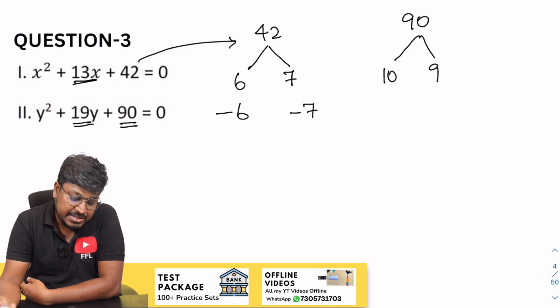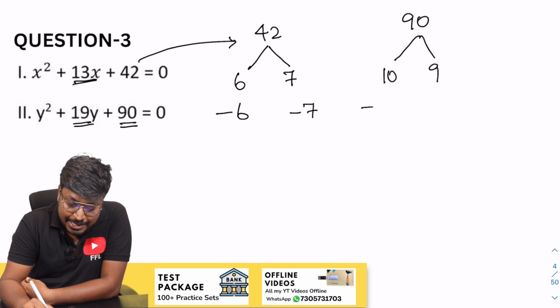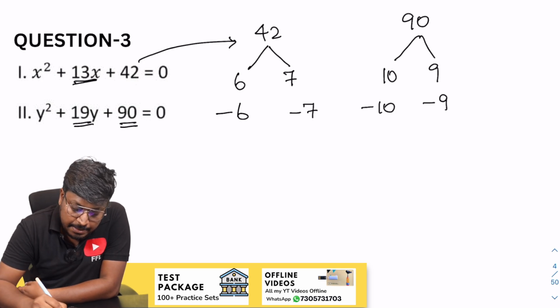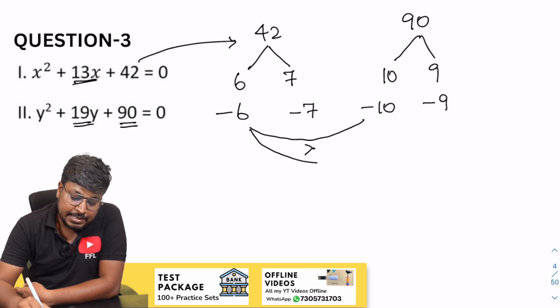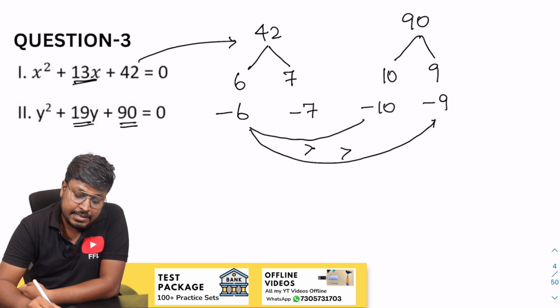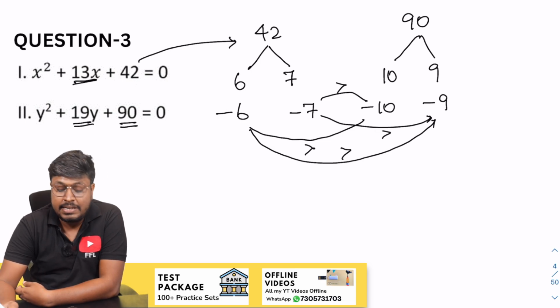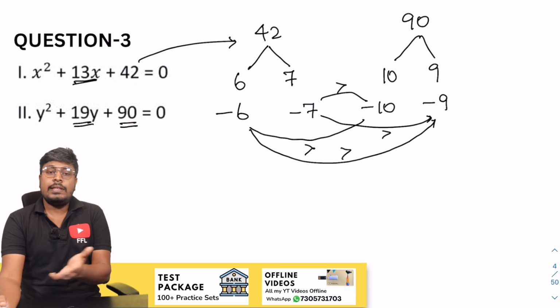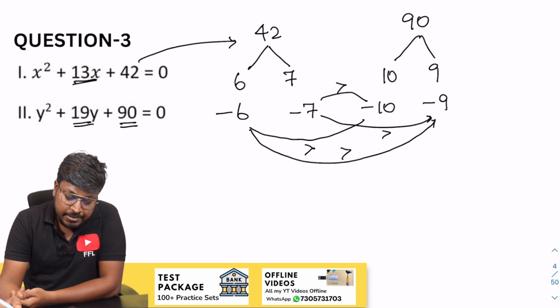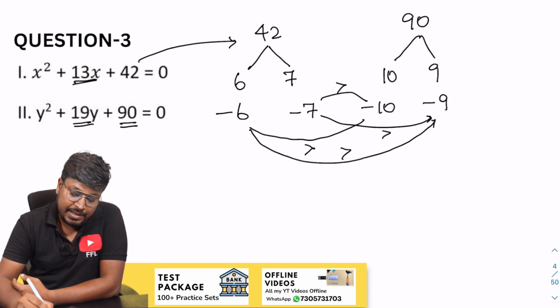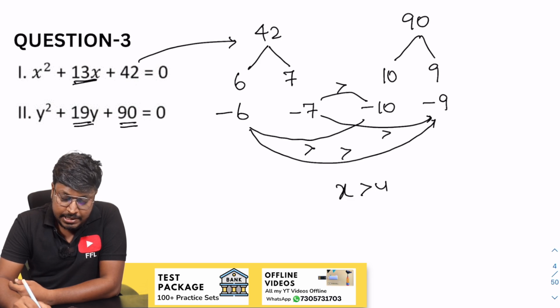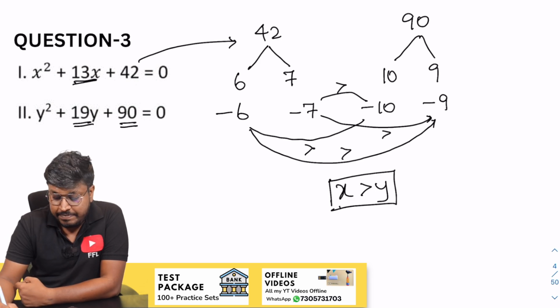So now before y square we don't have any constant, so minus 10 and minus 9. So now comparison. So minus 6 and minus 10, minus 6 is greater than. So minus 6 and minus 9, again minus 6 is greater than. Minus 7 and minus 10, minus 7 is greater than. Minus 7 and minus 9, minus 7 is greater than. So after comparing all the x values with y values, you can see all the x are greater than. So we can say that the answer for the question is x greater than y.